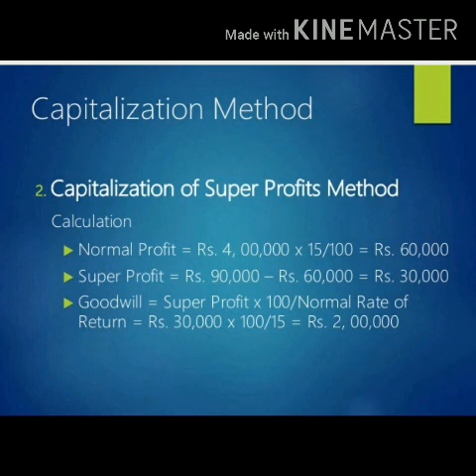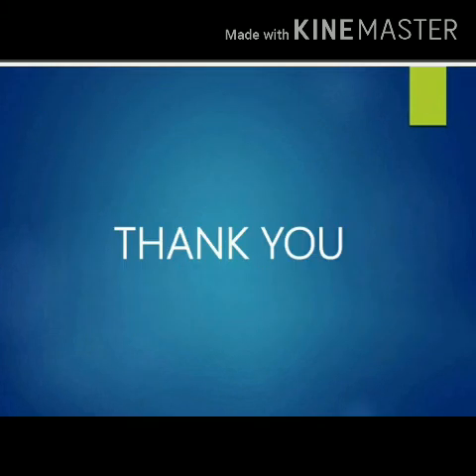And how do we calculate the goodwill? It becomes super profit into 100 divided by the normal rate of return. The super profit we have calculated is 30,000, and we multiply it by 100 and divide by 15. It becomes 2 lakh. Now we have completed the super profit method also. So I hope now you understand the three methods of goodwill and its valuation.